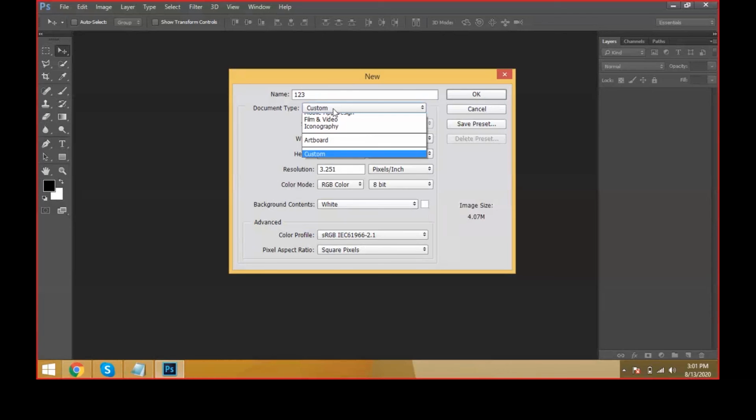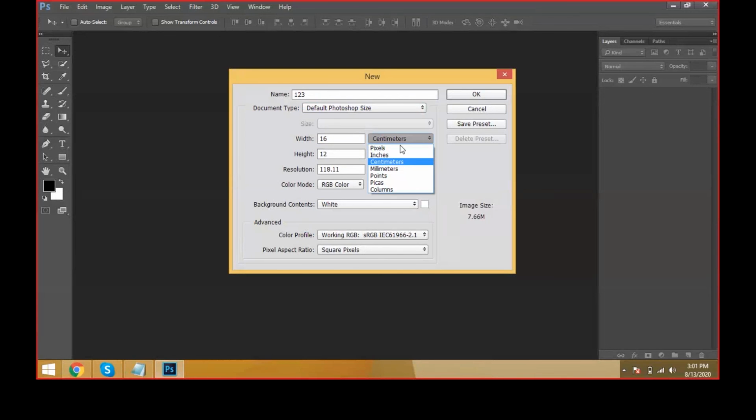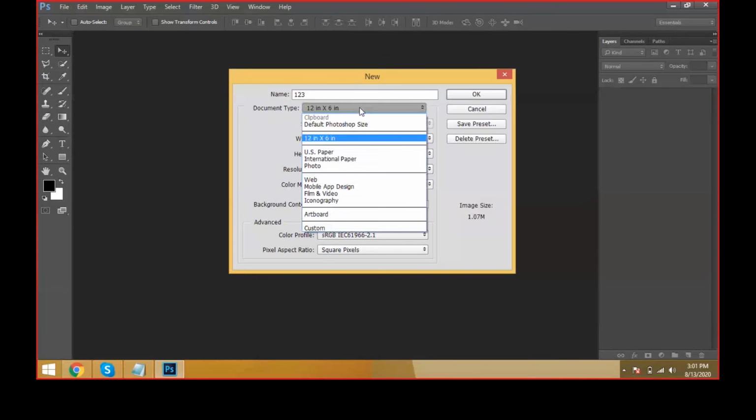Come to the custom. It's the default Photoshop size, meaning we can create our own width and heights and keep them here directly, and these are the default Photoshop sizes. They have given some dimensions here by default. Come to the 12 by 6. It is a predefined size that they have saved here. Okay, and come to the US paper.